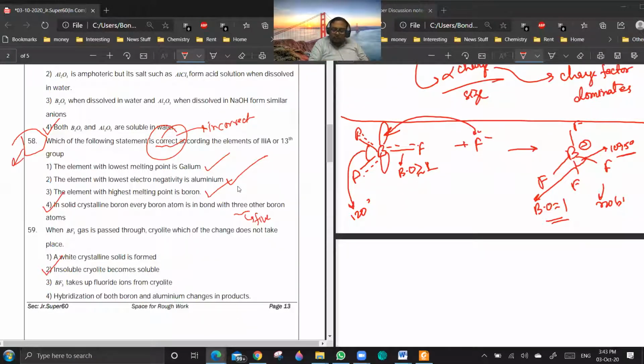The answer should be 1, 2, and 3. Getting a point? Yes, sir. They wanted to write incorrect, but I think there is a printing mistake here. I have also suggested you to write whatever you feel is correct, because it is going for a key change.